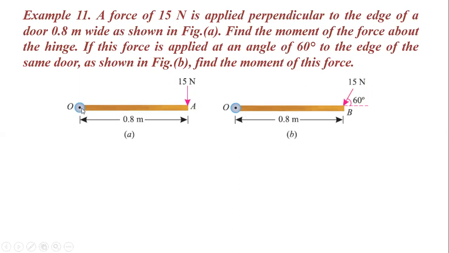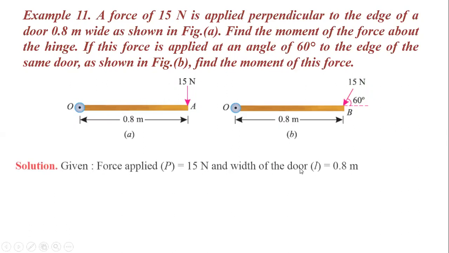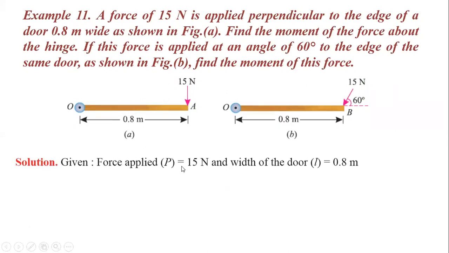What will be the moment about point O if the door has a width of 0.8 meter and there is a force of 15 Newton at this end? Now let us see how to solve this. Given: the force P is 15 Newton, and the width of the door, L, is the length of the door. We represent this as the perpendicular distance, so L is equal to 0.8 meter.